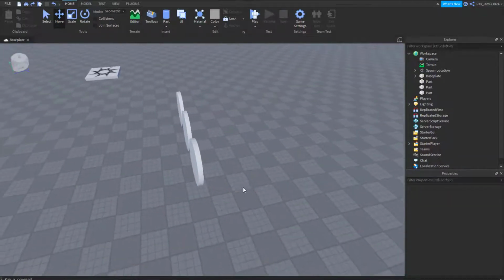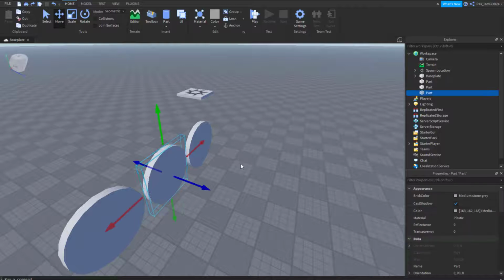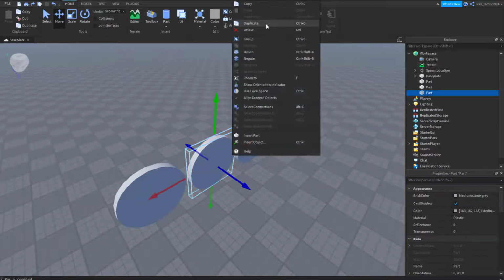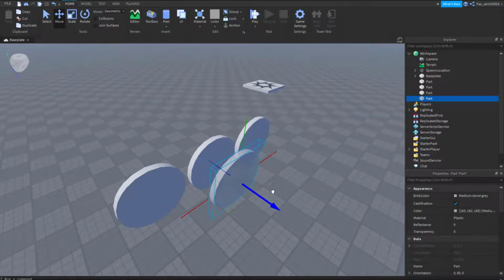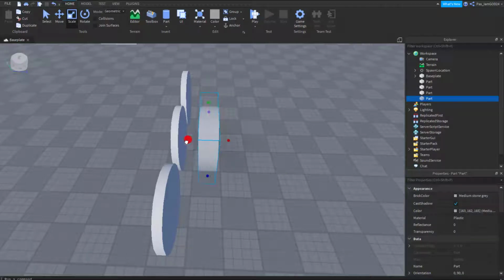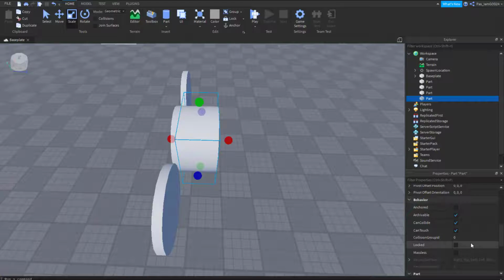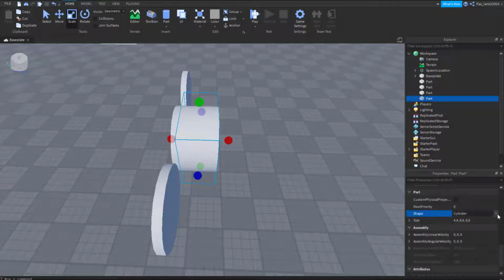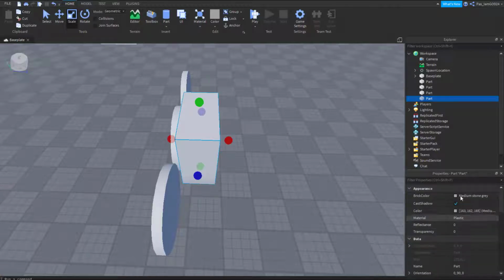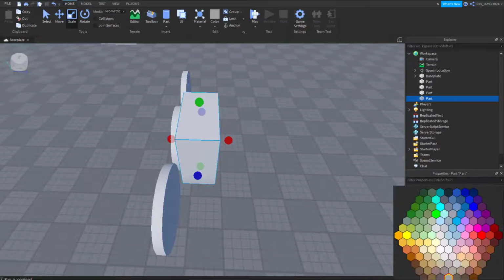But before that, let's make a train motor first. Duplicate the middle wheel. And then go into Properties on your bottom right screen, scroll all the way down until you see Shape, right there. Then click Block, and it should look like this. Then go all the way up, and then change the color to black.